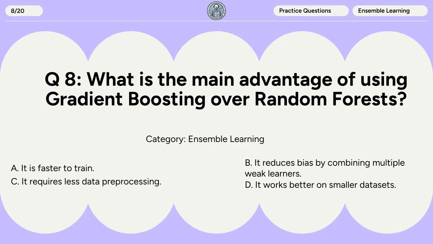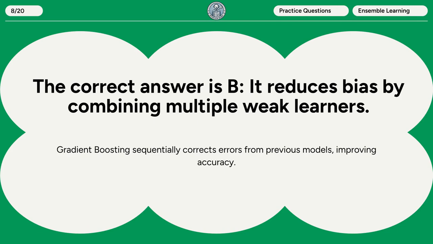Question 8. What is the main advantage of using gradient boosting over random forests? A. It is faster to train. B. It reduces bias by combining multiple weak learners. C. It requires less data preprocessing. D. It works better on smaller datasets. The correct answer is B. It reduces bias by combining multiple weak learners. Gradient boosting sequentially corrects errors from previous models, improving accuracy.